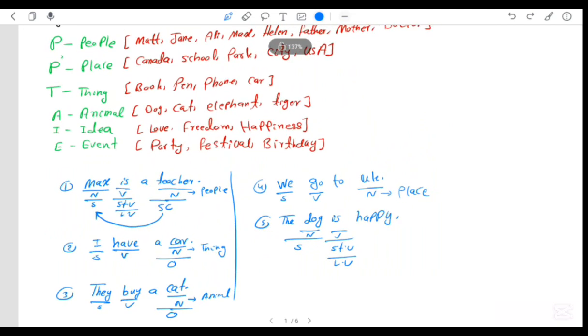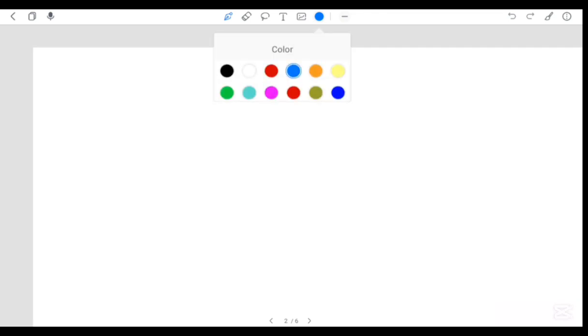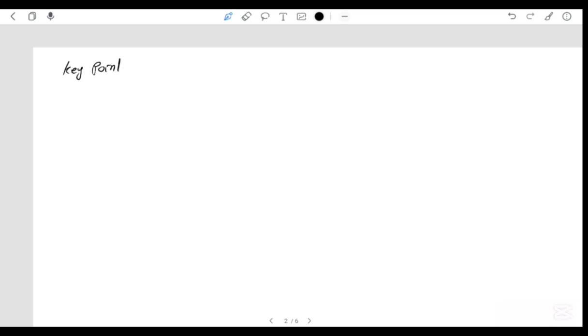Okay. Some key points that I want to mention in this lesson that we will elaborate on in the future. Let me write key points. So first, a noun or nouns can be a subject in a sentence, can be an object in a sentence. It's really related to how you can use it.